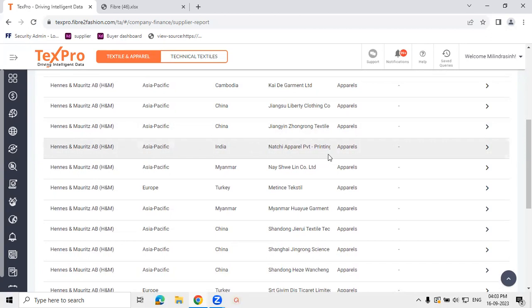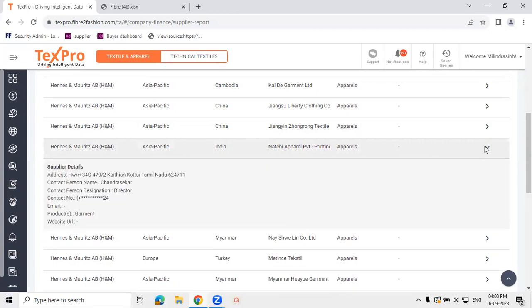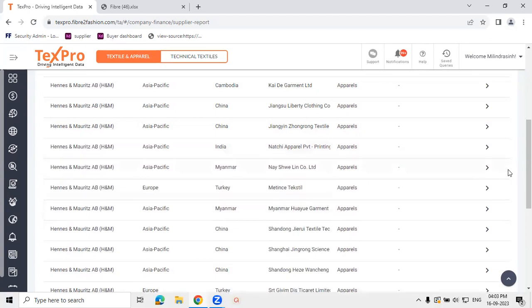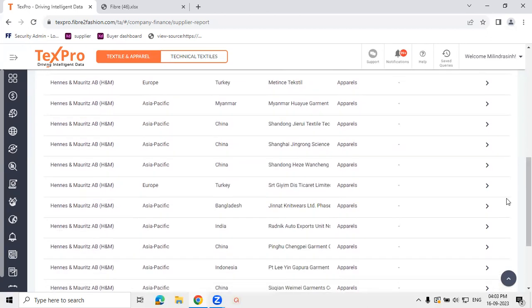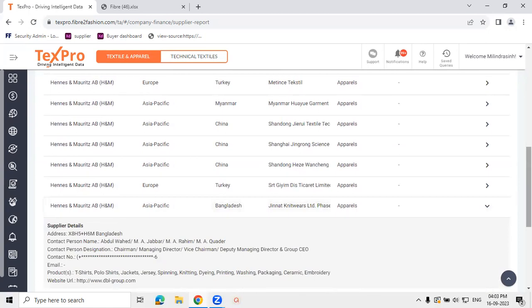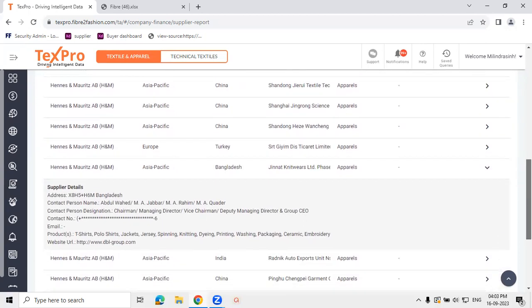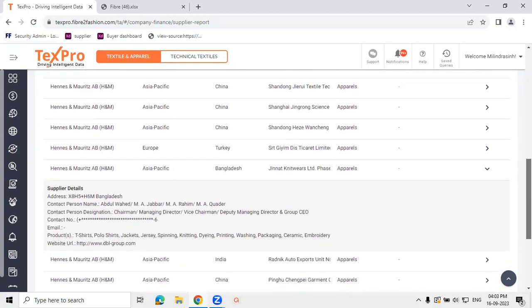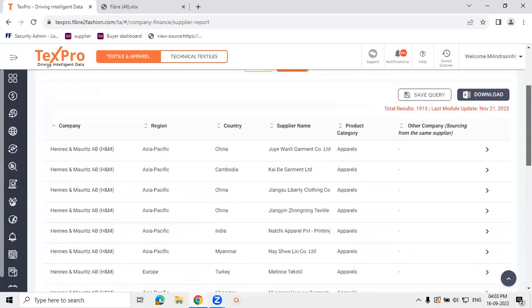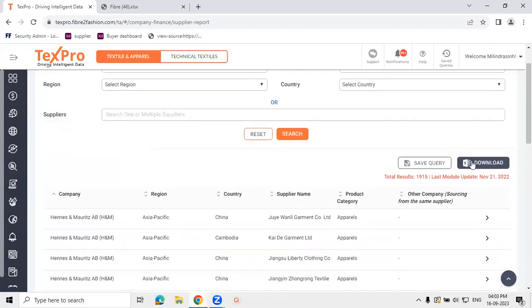For any of those, if we want any further information, we can just click on the arrow, which will help us with the best profile information for the particular supplier in terms of address, contact person name, designations, email IDs, product portfolios, and website URL links. The data that we have selected is downloadable, just like other modules. One can also save the query.